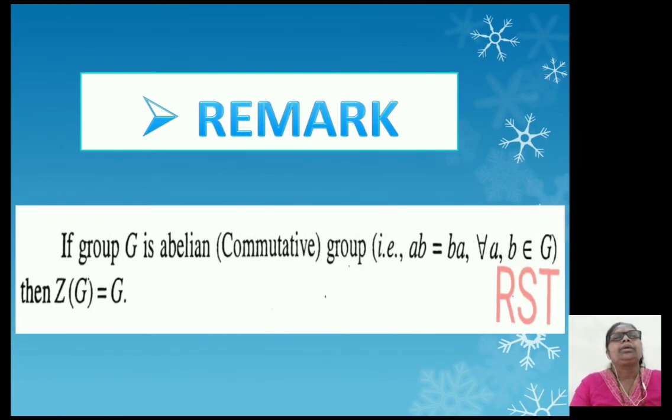Now we consider one remark. If group G is abelian, abelian means commutative property satisfied, that is ab equal to ba for all a, b belongs to G, then Z(G) equal to G, that means center of a group equal to the group if abelian property is satisfied.